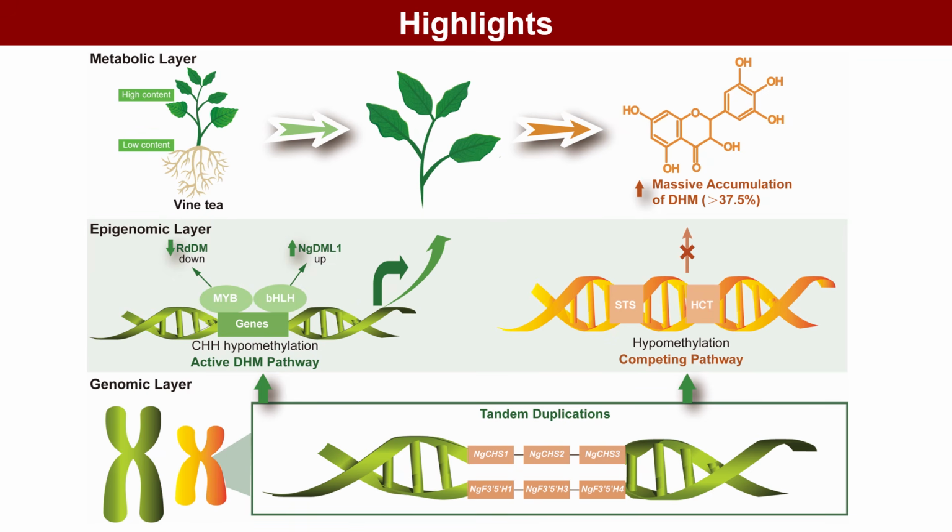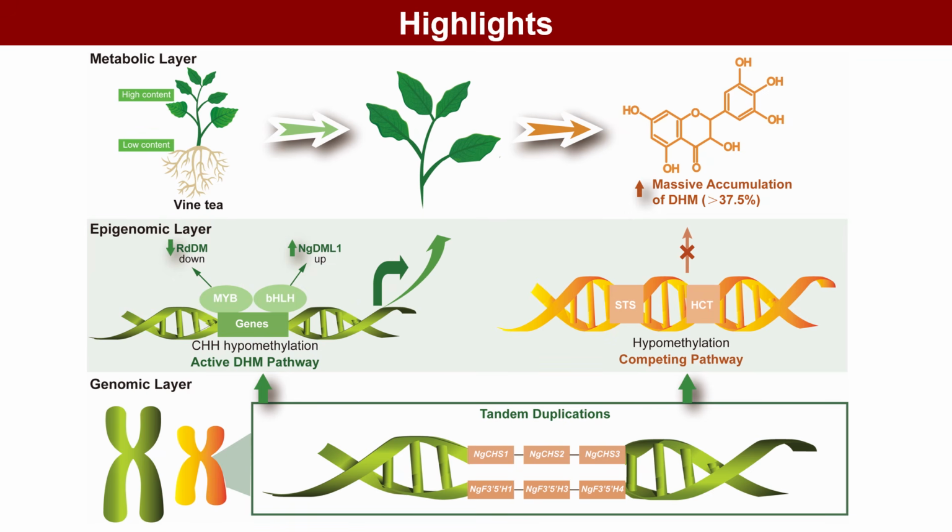Second, we profiled DNA methylation in roots, stems, and young leaves. Young leaves showed reduced CHH methylation, possibly due to lower methyltransferase expression and higher NgDML1 expression. This pattern was associated with high expression of key DHM genes. We identified tandem duplication of DHM biosynthetic genes. Overall, 96.4% of core genes and their paralogs were tandemly duplicated, increasing key gene copy numbers for DHM production.